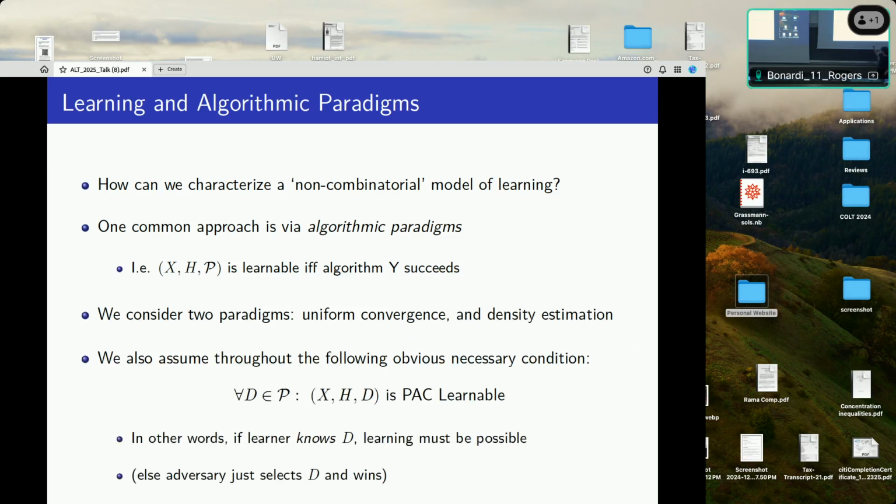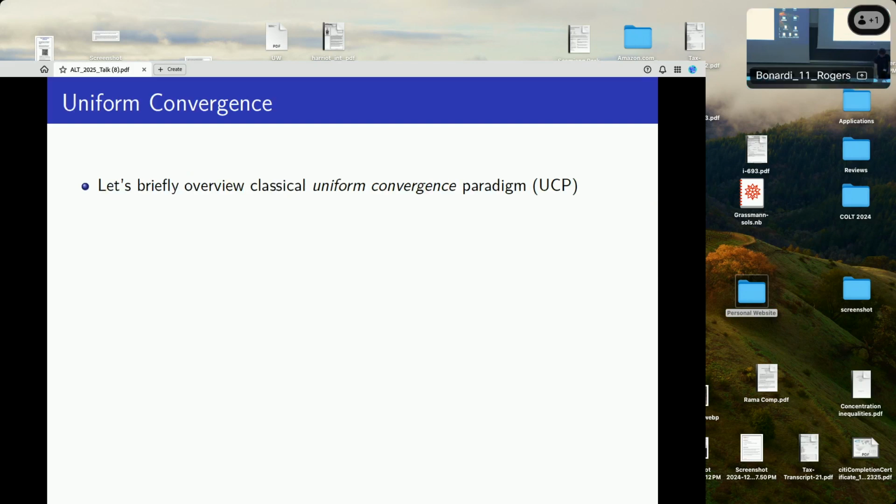And let me just make one assumption throughout the rest of the talk. We'll assume a very obvious necessary condition for learning in this setting, which is that for any fixed distribution D in the class, the triple XHD is assumed to be PAC-learnable. Why? Because if there's some D where it's not PAC-learnable, the adversary will just pick D and win. So I'm going to assume without loss of generality that if the learner knows D, the class is learnable. Okay, happy with that.